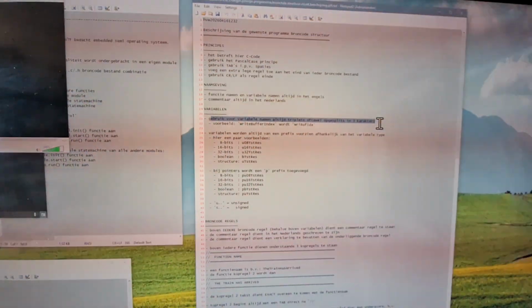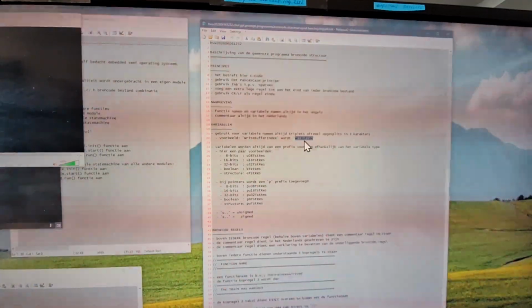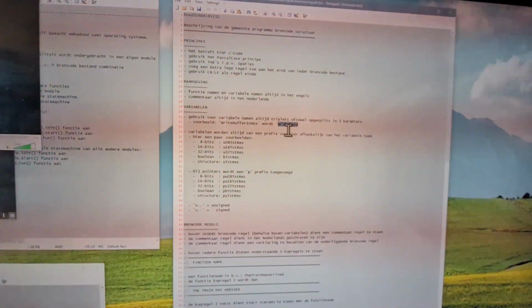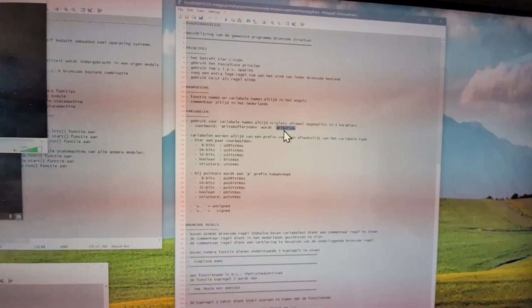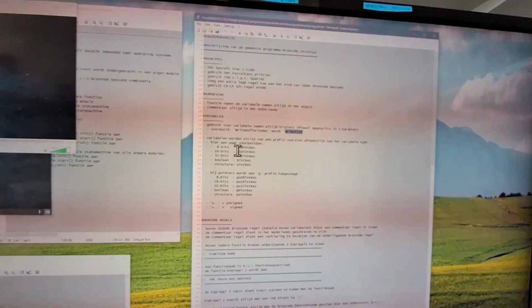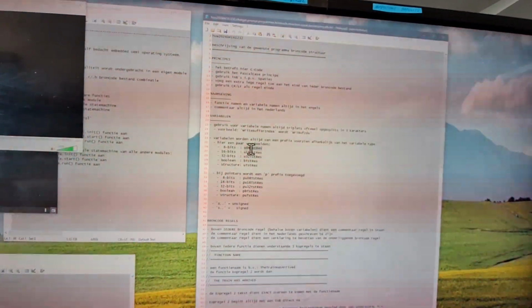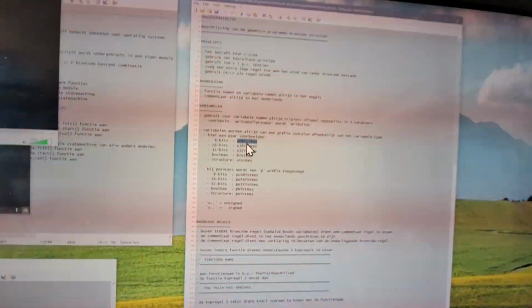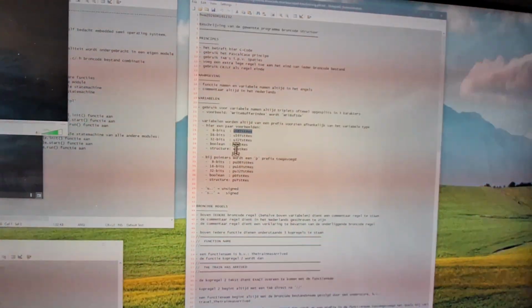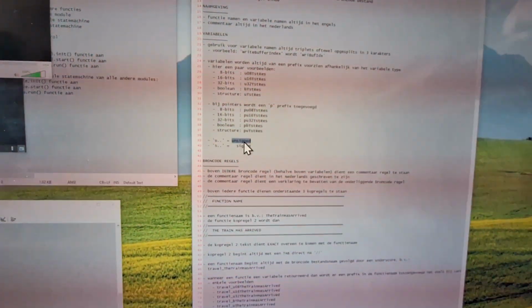Use all the triplets in variable names, like write buffer index, capital W, capital B, capital I. All variable types have a prefix. 8-bit types are called U08 for unsigned, and signed are S08. That is declared here, unsigned U, otherwise signed.